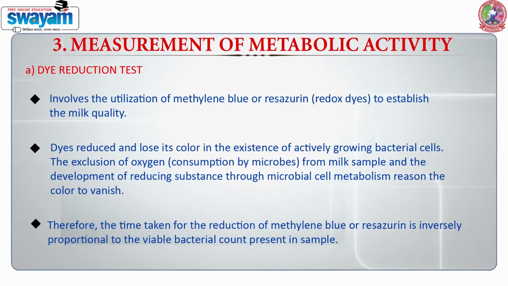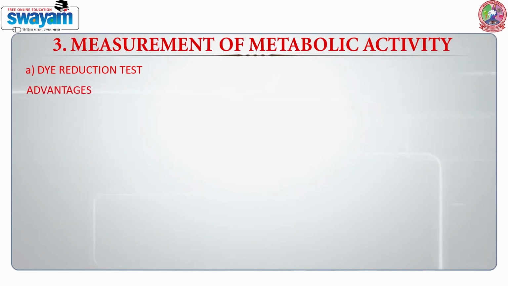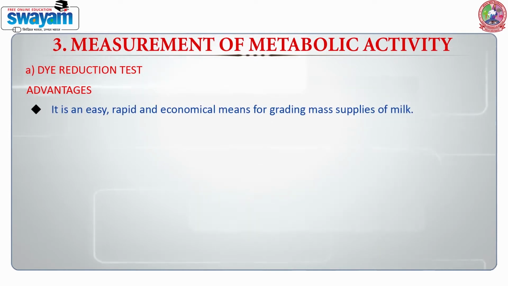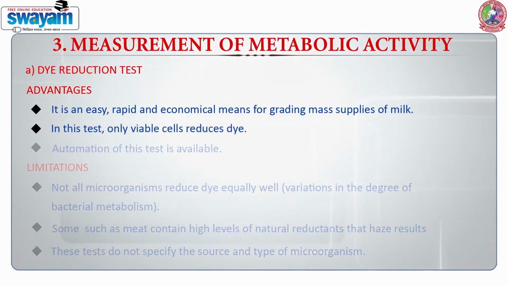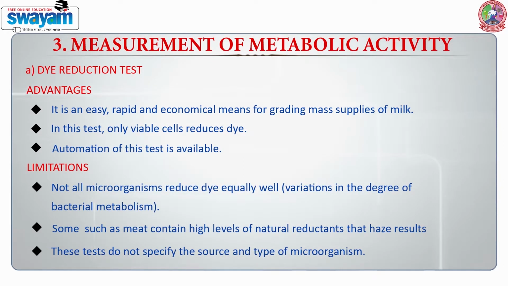The advantages of the dye reduction test are: it is an easy, rapid and economical method for grading the supplies of milk. In this test, only viable cells reduce dyes. Automation of this test is available.